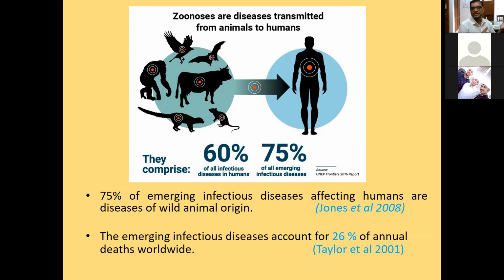So once they start shedding the viruses or bacteria, whatever it may be, they are coming in close contact with human beings or domestic animals, and slowly they adapt to the human body or domestic animal body. They start adapting and start infecting the human cells. In that way, the organism emerged for human beings.